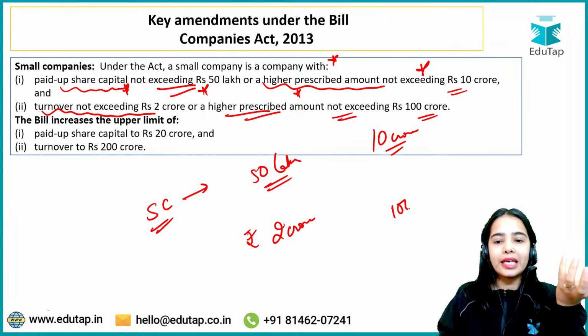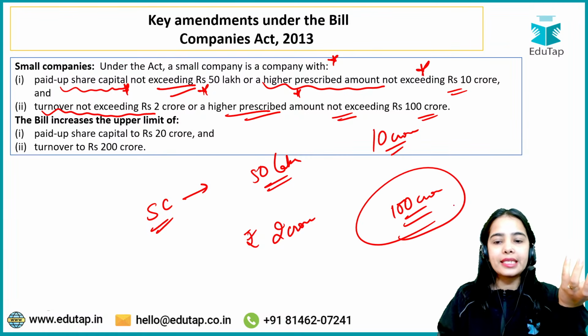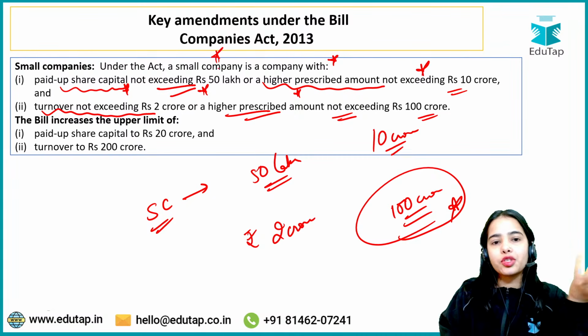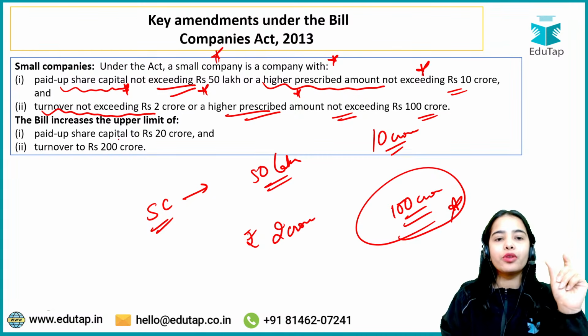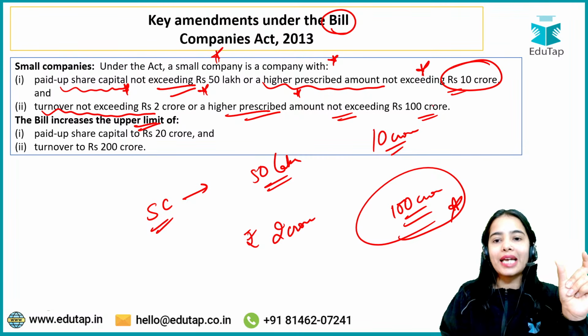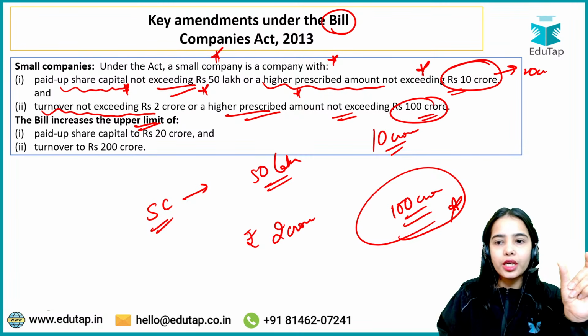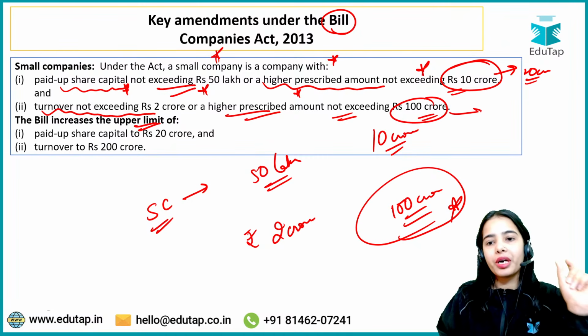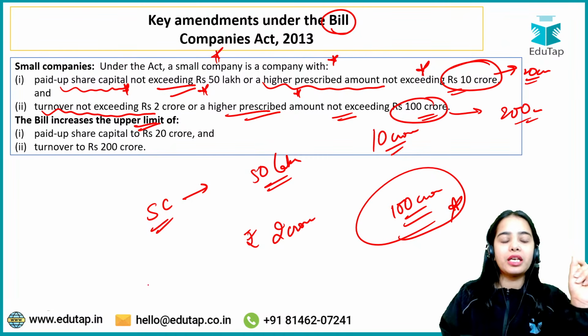That means even the highest turnover should not exceed 100 crores if the company has to be classified as a small company. Now the bill is increasing the upper limit for both criteria, from 10 crore to 20 crore for the paid up share capital, and from 100 crore to 200 crore for the turnover.